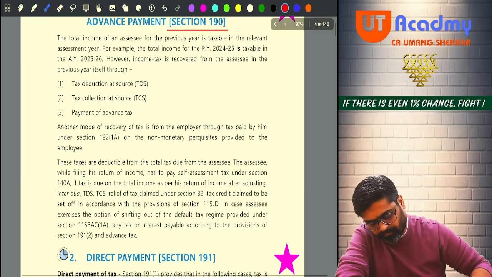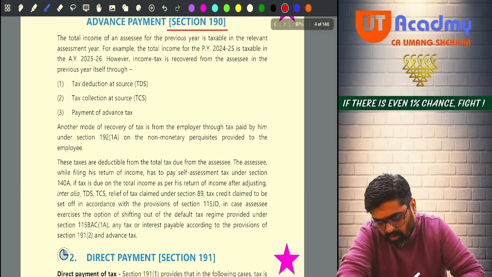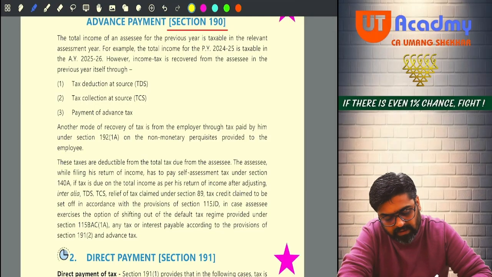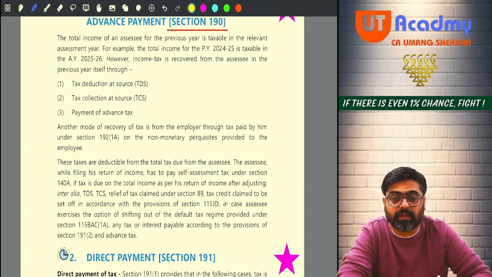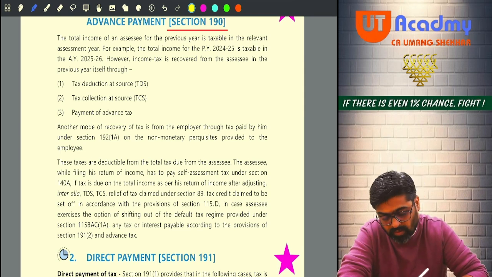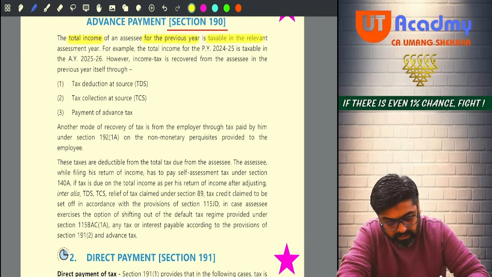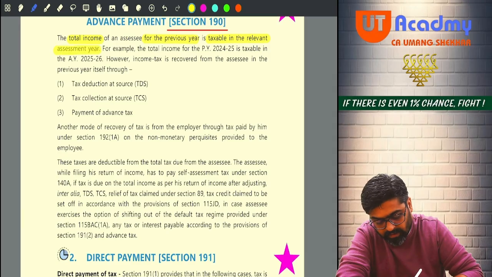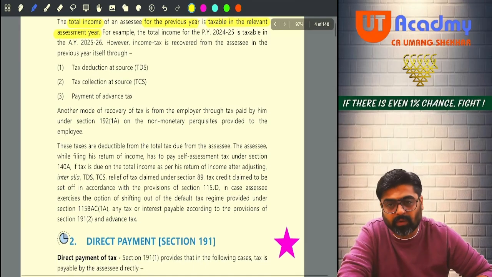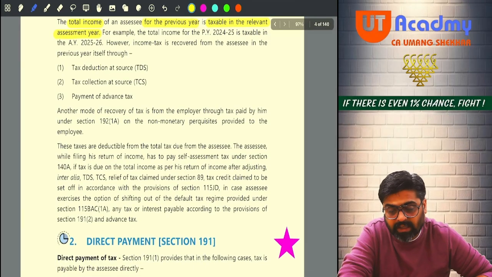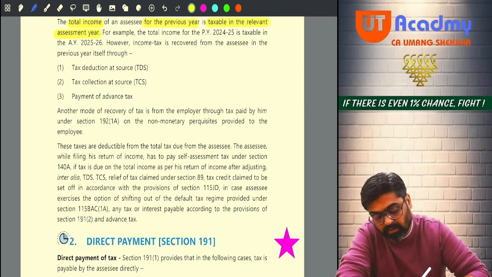The total income of the assessee for the previous year is taxable in the relevant assessment year. For example, total income of the previous year 24-25 is taxable in the assessment year 25-26.